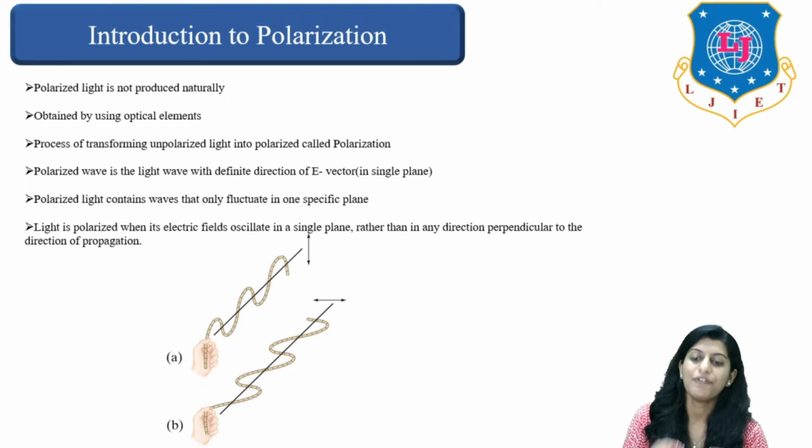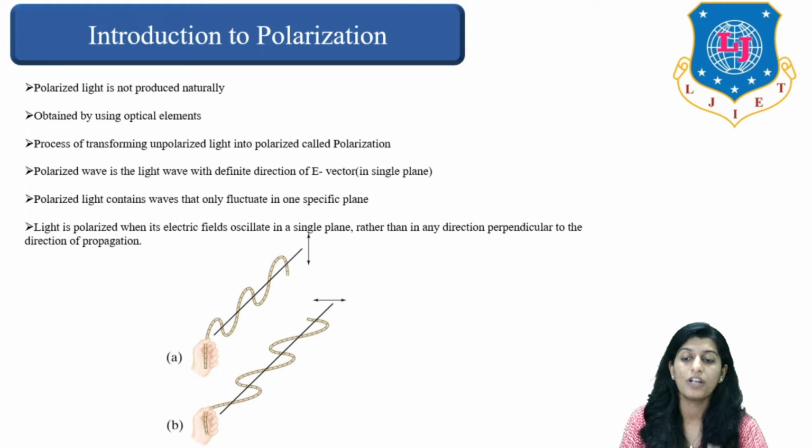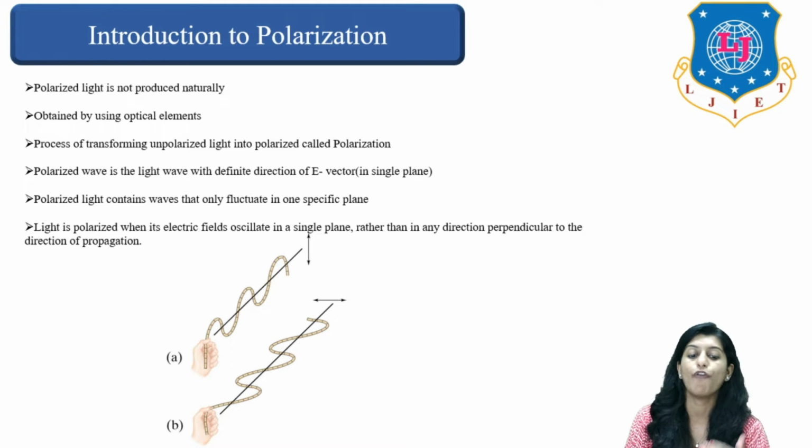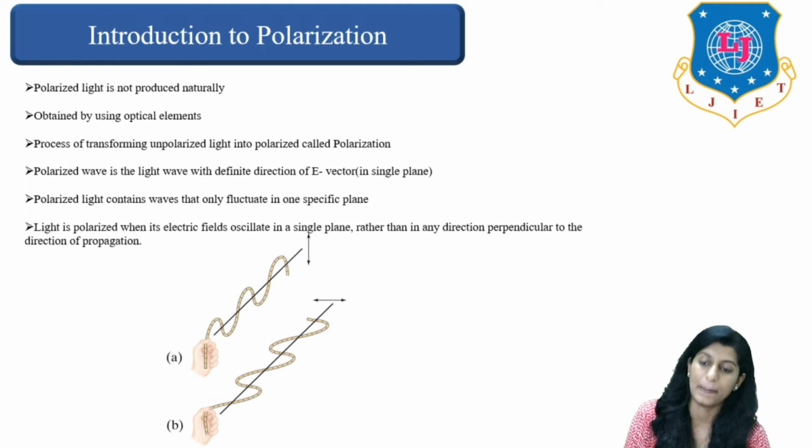A polarized wave is the light wave with a definite direction of the E vector in a single plane. This is very important to remember: a polarized wave is the light wave which will have a definite direction of the E vector, right? Polarized light will contain waves that only fluctuate in one specific plane.